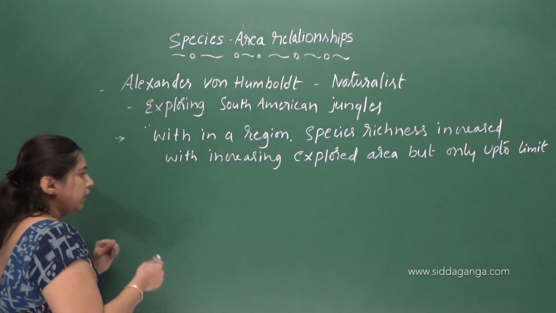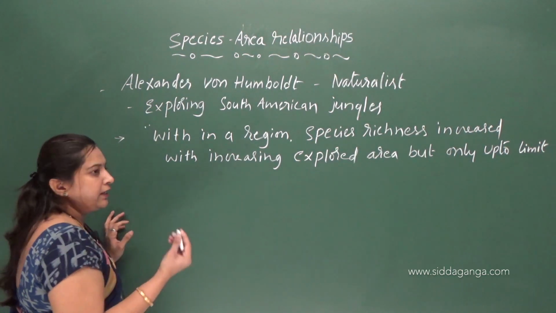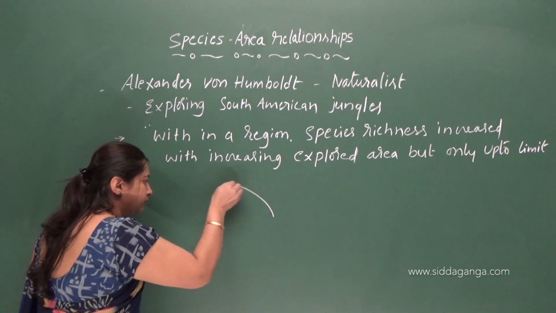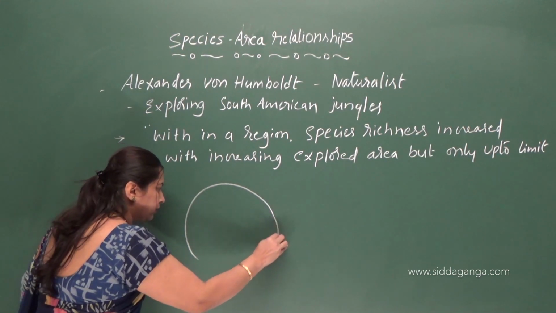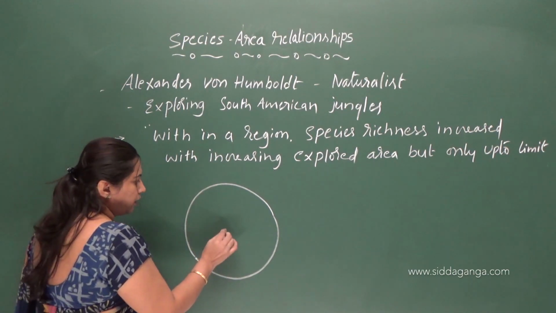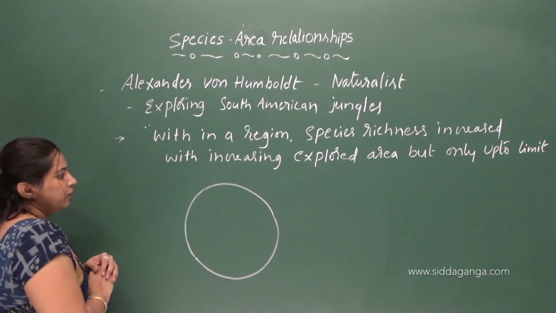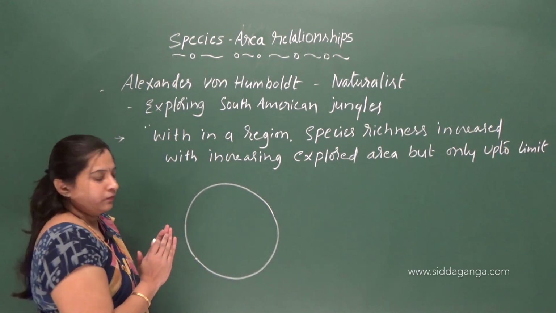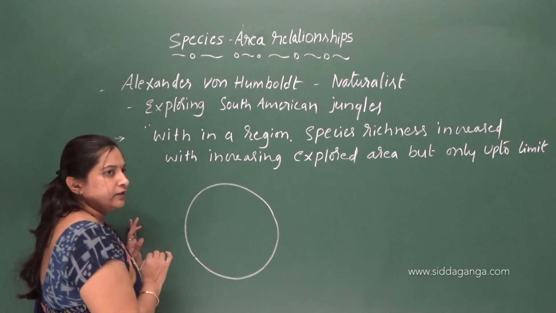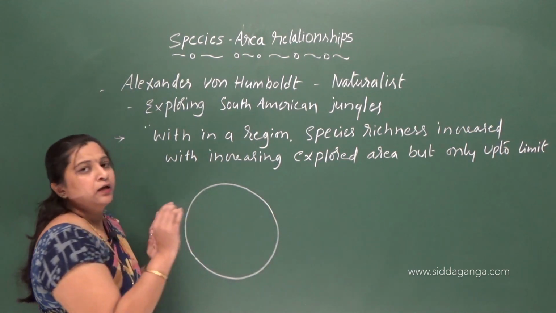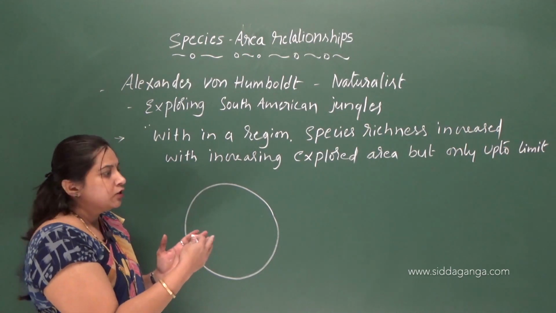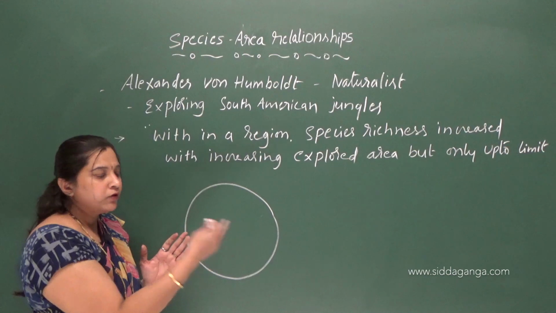Let us understand this in a very simple and easy manner. Suppose this is our region, the outermost boundary of our larger region. Within this region, as the area goes on increasing, the number of species also increases, but up to a certain limit. Once the limit is reached, there will be no further increase in the number of species.